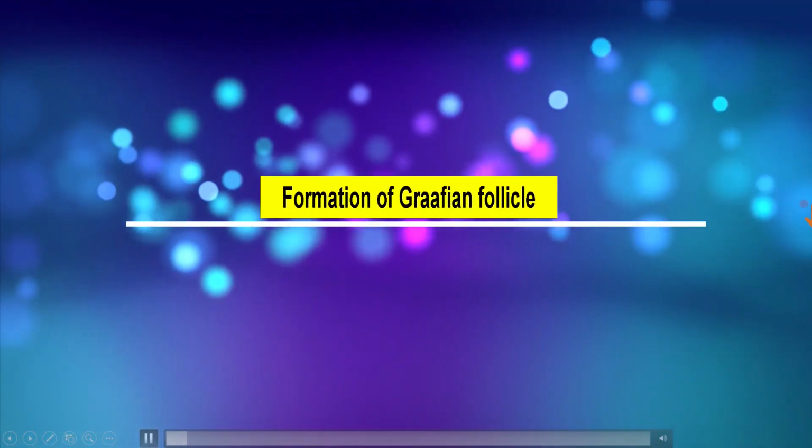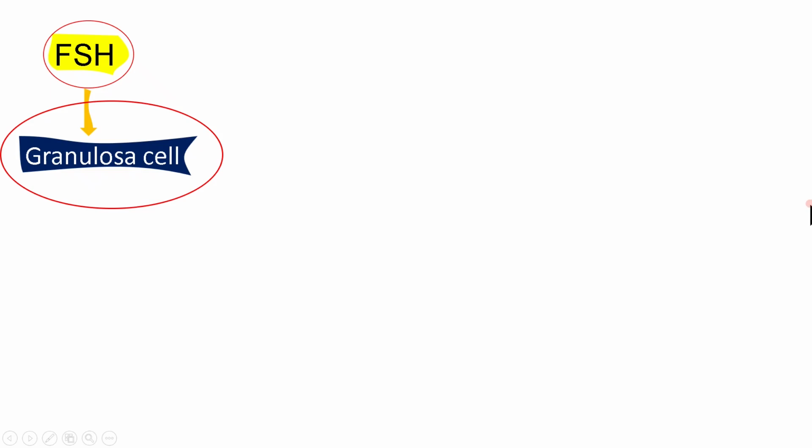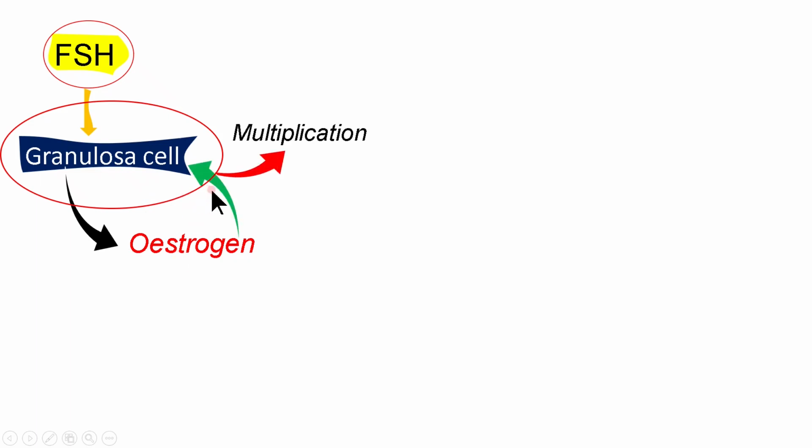Formation of the Graafian follicle. The estrogen production increases due to the action of FSH on the granulosa cells. Estrogen stimulates the granulosa cells to increase their number by mitotic division. Therefore, the layers of granulosa cells increase due to the stimulatory action of estrogen.